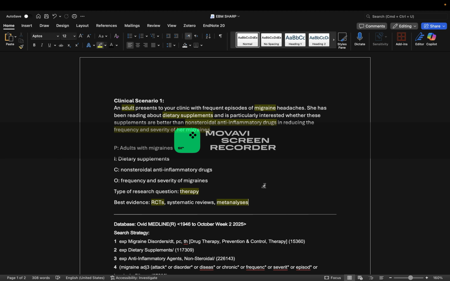In this research question, we can identify three main components: migraines, dietary supplements, and NSAIDs. These three components are probably the most important to have in our search strategy, so they are relevant to the clinical scenario. If we miss migraines, or we don't have dietary supplements or NSAIDs in our search strategy, then there would be no point in this clinical scenario. These three main components are important in order to answer our patient's question of whether dietary supplements are better than NSAIDs or not.